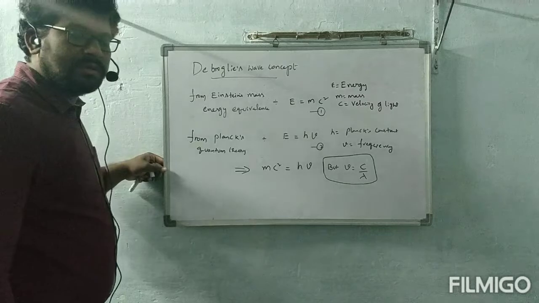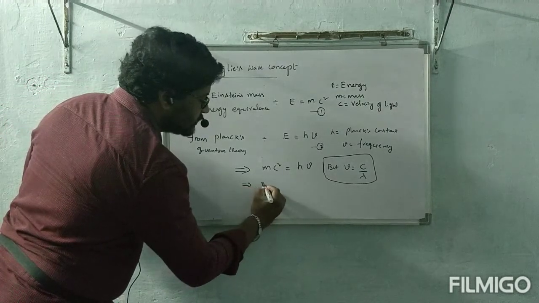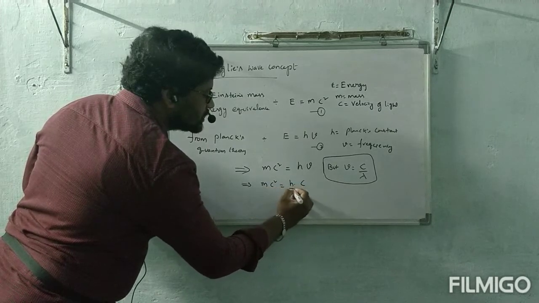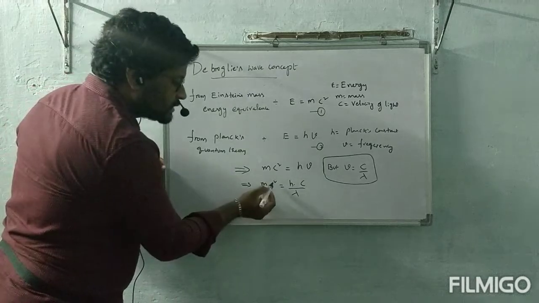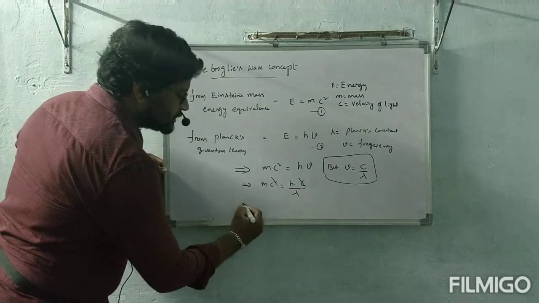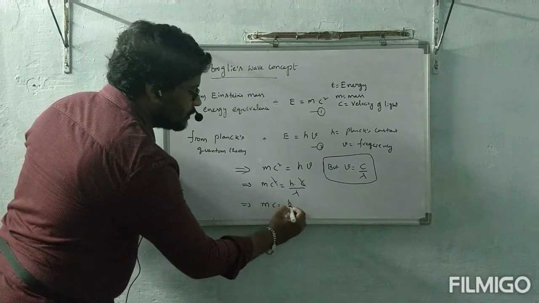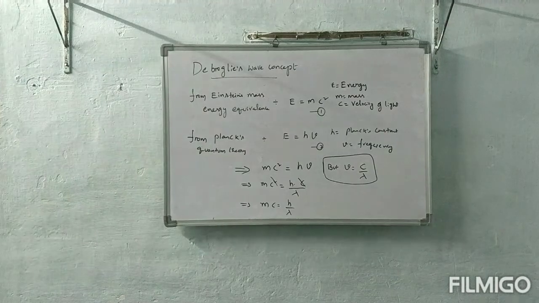Then mc square is equal to h into c by lambda. Here c square and c, one c is cancelled. This implies mc is equal to h by lambda. Mass into velocity of light is equal to h by lambda.